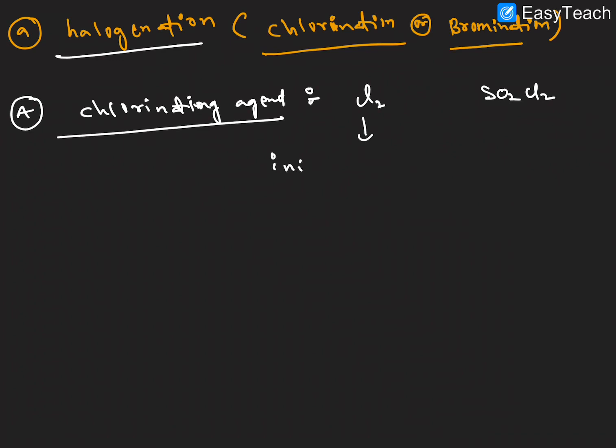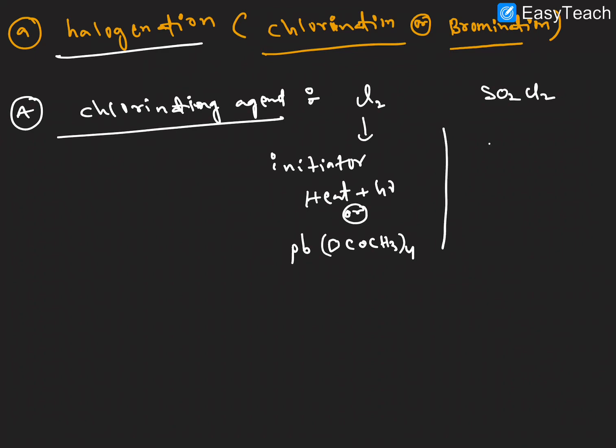We also use heat and light, or sometimes lead tetraacetate, as an initiator. In the same way we use heat or light conditions or peroxides. These are the chlorination agents.